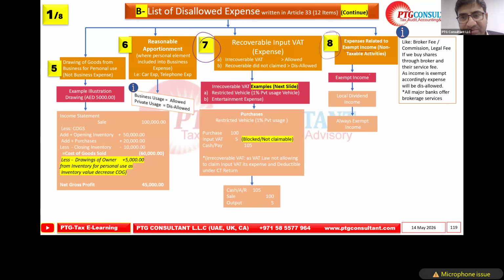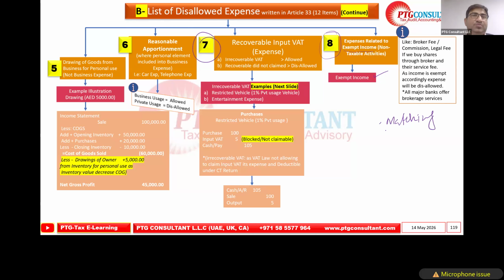Dividend is one of the exempt incomes we discussed, which we started with today. So local dividend is exempt income. In accounting, we learn the matching concept. It is very common; even accounting graduates focus on the many accounting fundamentals. So one is the matching concept.